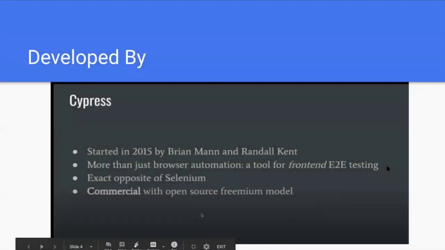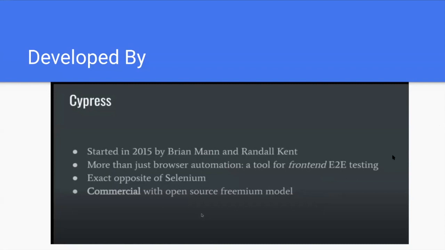Cypress was started in 2015 and developed by Brian Mann and Randall Kent. It's more than just browser automation, a tool for front-end end-to-end testing. As I mentioned earlier, it's not only for UI automation; it supports API automation, backend DB, integration testing, and unit testing as well. The architecture of Cypress is quite the opposite of Selenium, where we run the executions on a remote browser. Cypress runs in the internal browser, where we can interact with the command logs and with the network control and XHR capture as well.